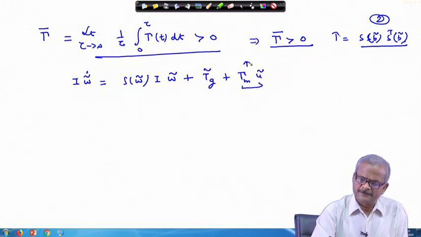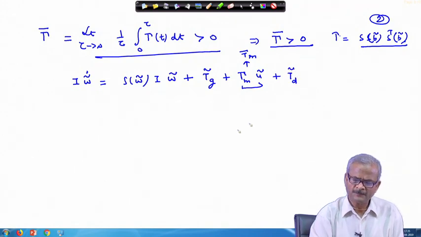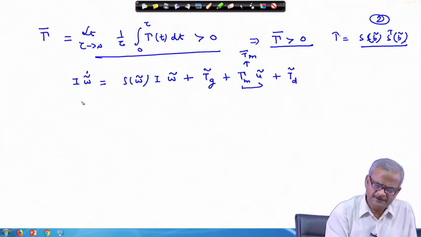So, this is your magnetic torque T m, this term we have written like this, and then you have of course the disturbance term, and once we are averaging it out.